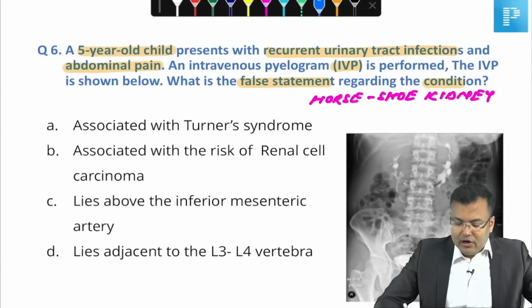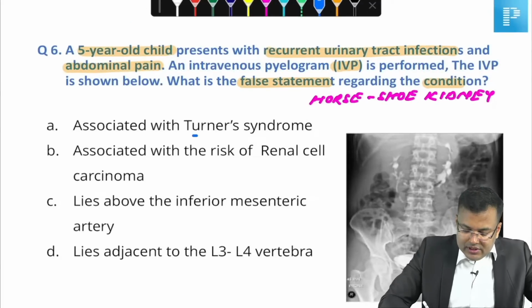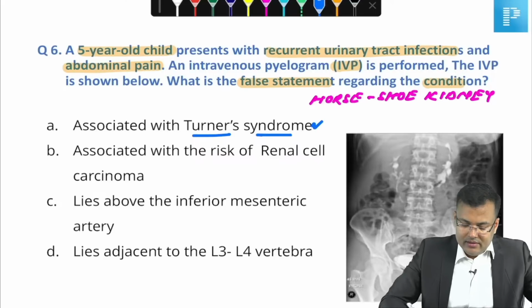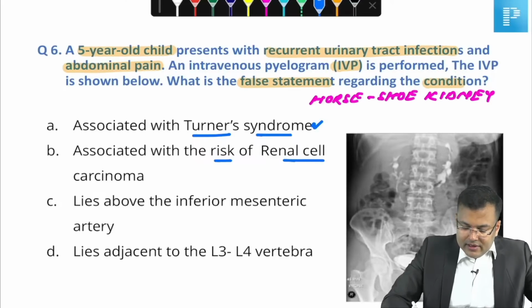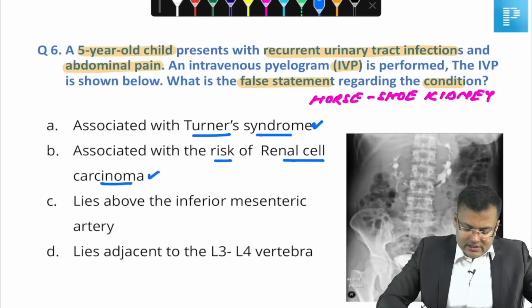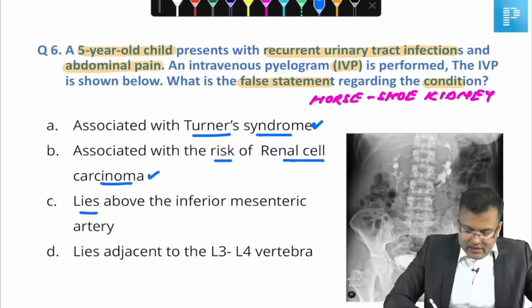So, it's a case of horseshoe kidney. Guys, it is associated with Turner syndrome. Correct or incorrect? This is correct. Associated with risk of renal cell carcinoma. Yes, there is low risk. This is correct.